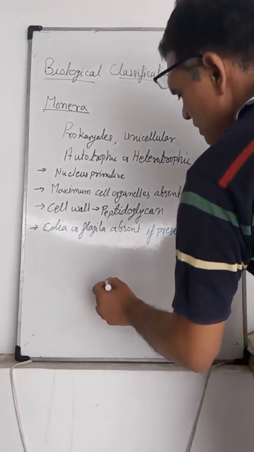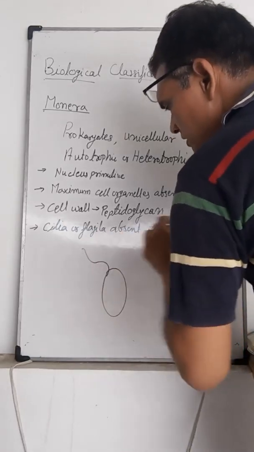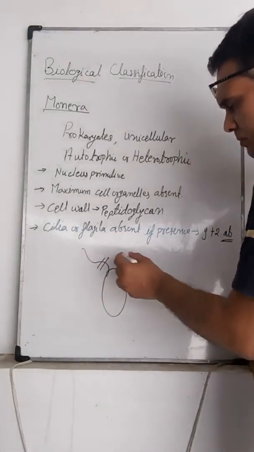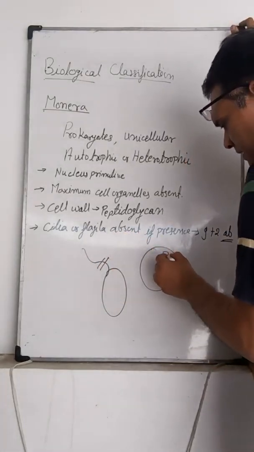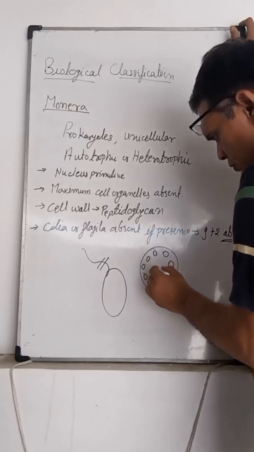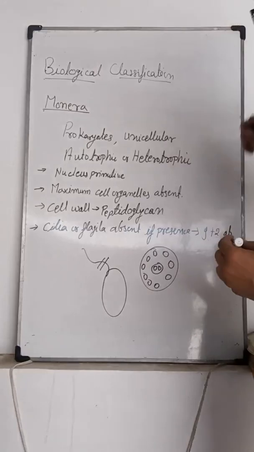What is the 9+2 arrangement? Suppose this is the cell and this one is a flagellum. If we take the transverse section of this flagellum, 9 filaments are present towards the periphery and 2 filaments are present at the center.